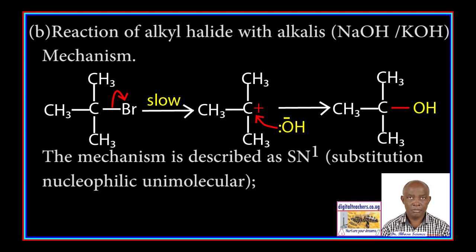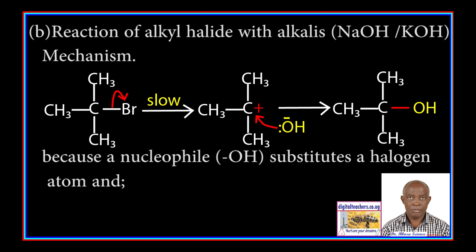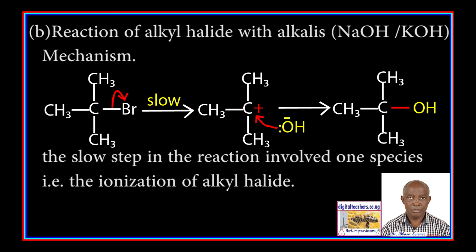The mechanism is described as SN1 because a nucleophile substitutes a halogen atom and the slow step involves only one species, i.e. the ionization of the alkyl halide.